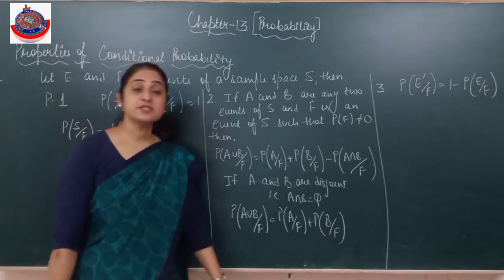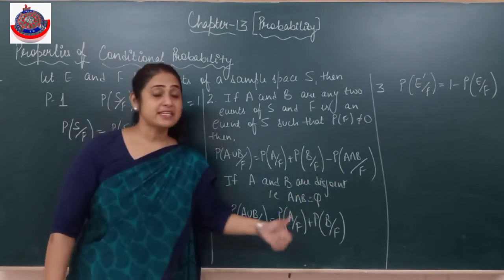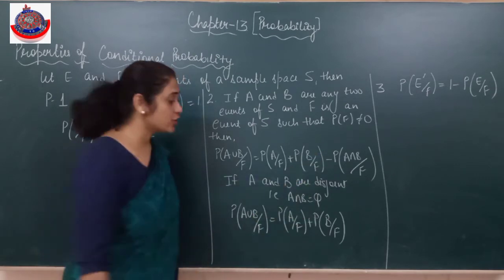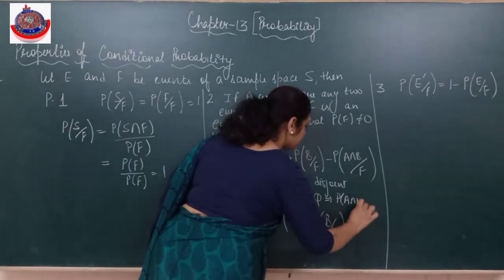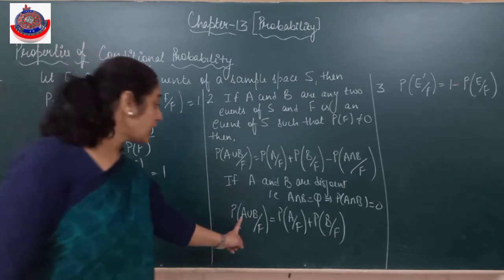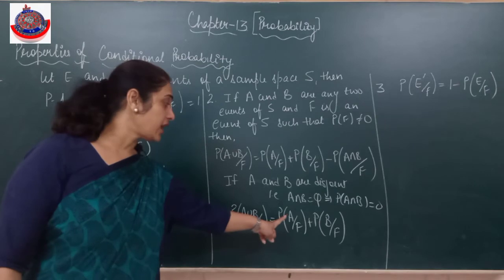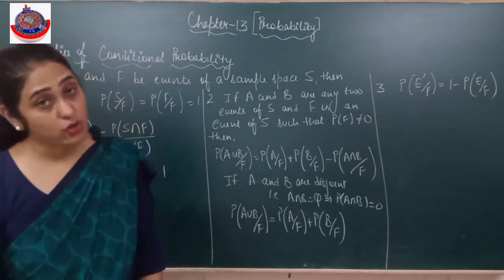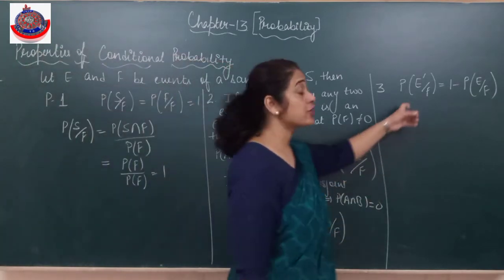सबकी conditional probabilities. अगर ये भी याद है तुम्हें, अगर A and B are disjoint sets, that means कुछ भी common नहीं है. A intersection B is empty, तो probability क्या हो जाएगी? 0. If A intersection B is empty, it means probability of A intersection B is 0. So then this part will not be coming. Then the probability of A or B when F has already occurred is probability of A when F has already occurred plus probability of B when F has already occurred. Is it clear?